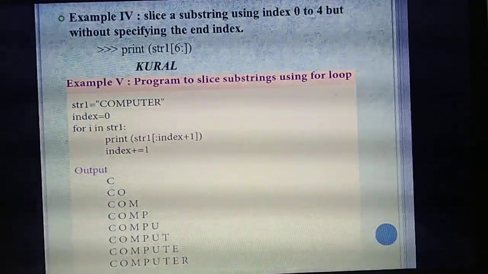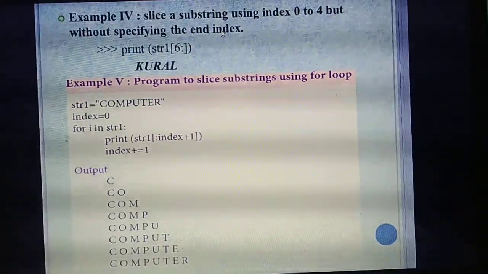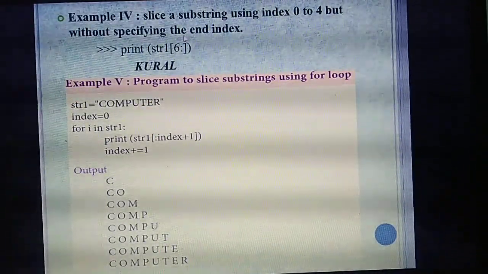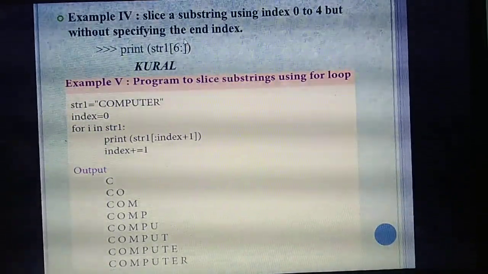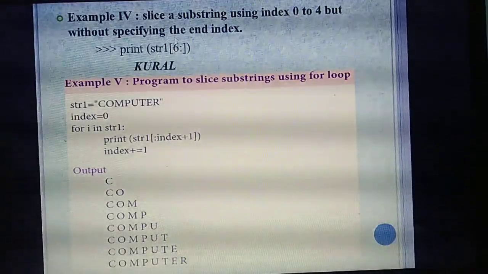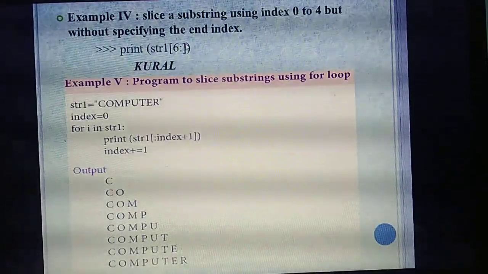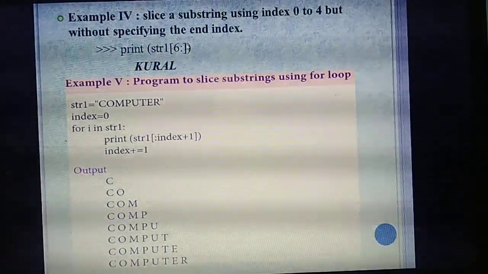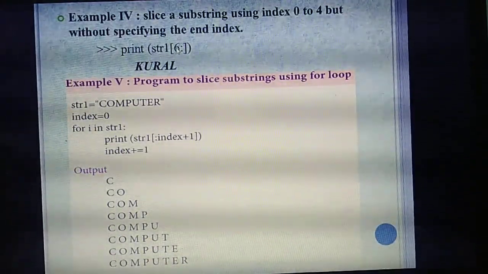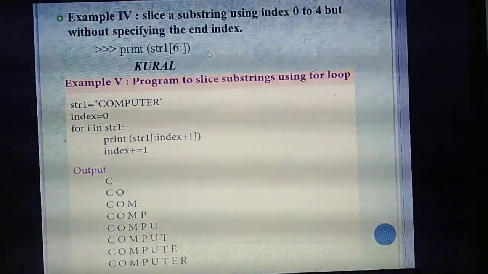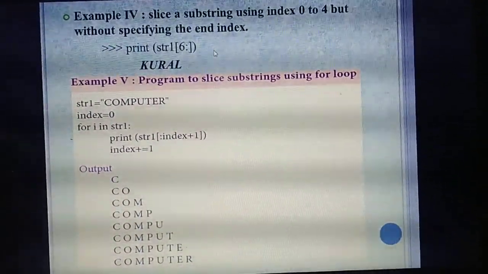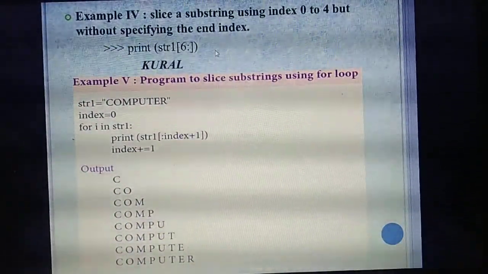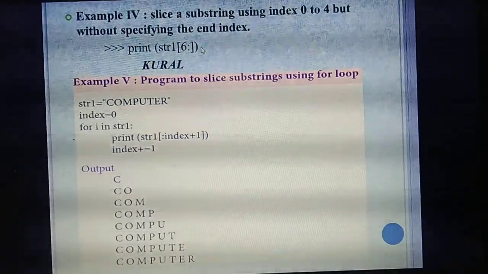Slice a substring from 0 to 4 but without specifying the end index. Here you are specifying only the beginning index but not the end index. See this example. They have specified only the beginning index, and there is no end index. So the program will consider from index value 6 till the end. If there are 10 letters, it will print till the 10th letter as output. So it prints from the 6th index value to the last.